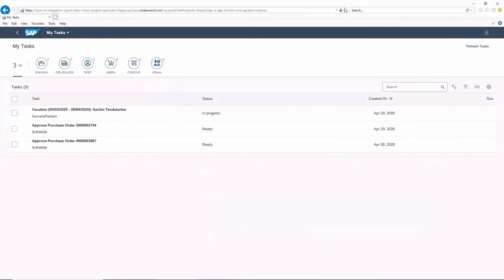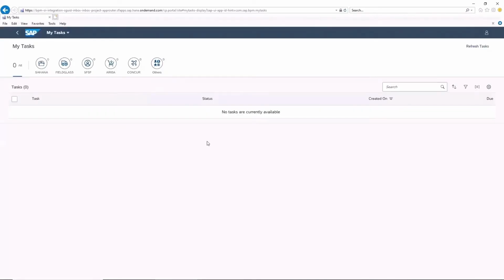Close out of that application, do one final refresh, just to assure that all the tasks are gone. Now we see all of our tasks are complete. Now Tim can go get some rest before his plane lands in Chicago.